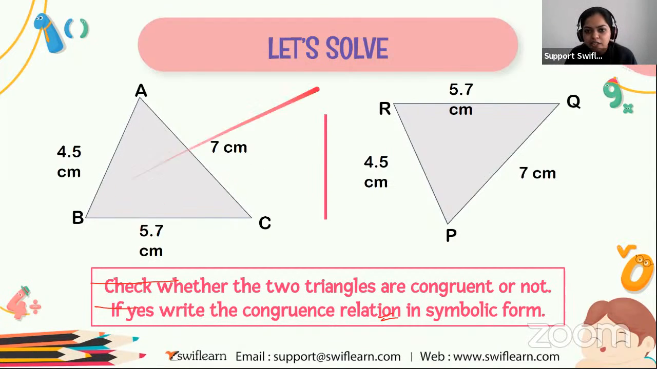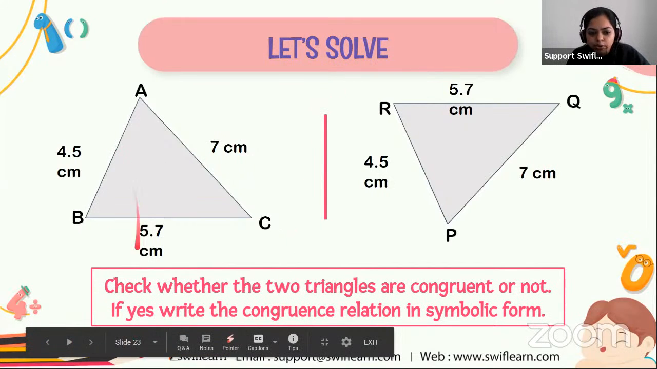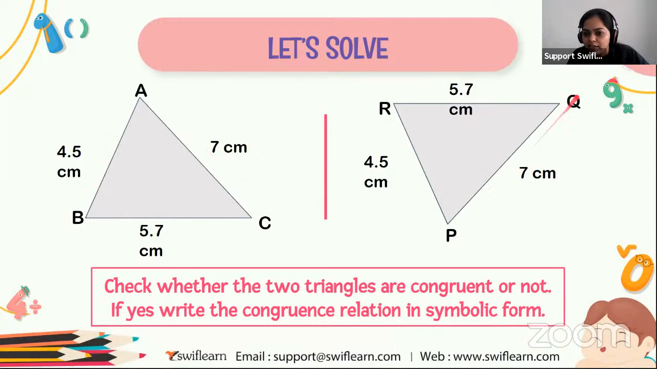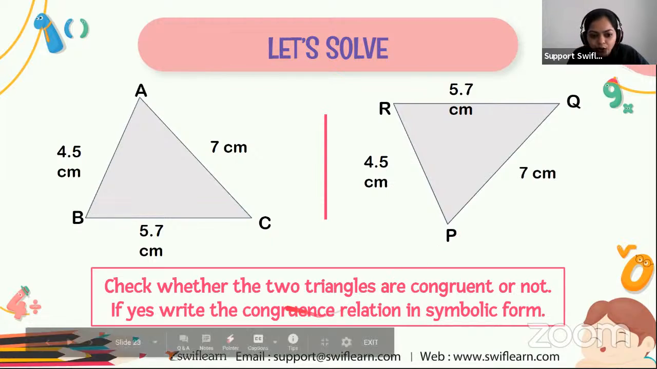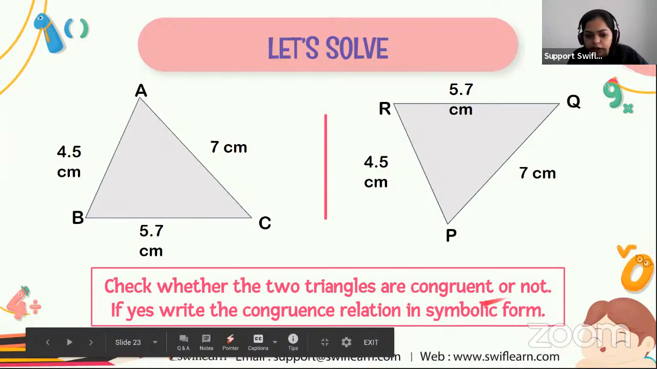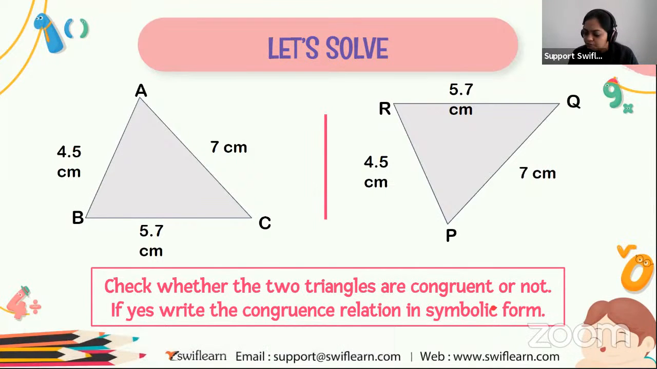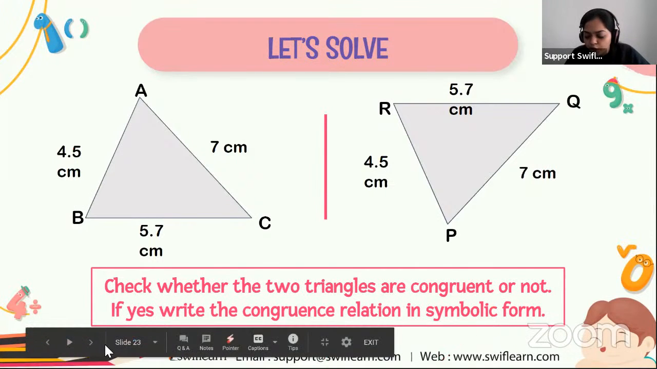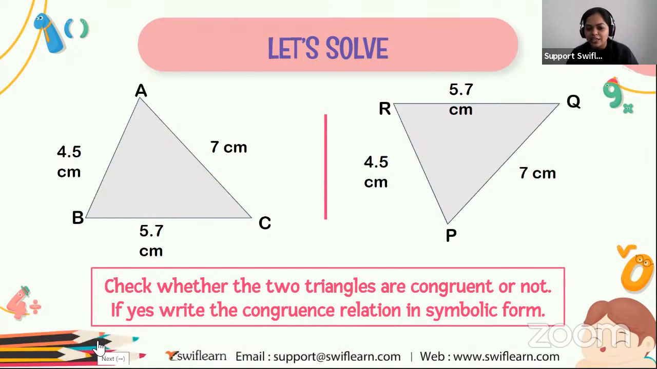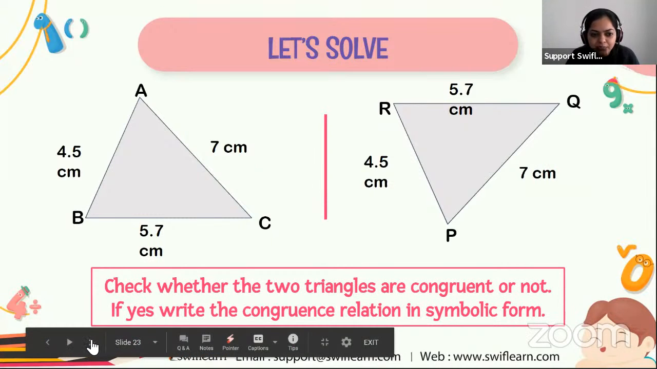Okay. So here is the question. Let me just remove all my drawings. Yeah. So here is one question. Here, the first triangle is triangle ABC and the second triangle is triangle PQR. So here you have to check whether the two triangles are congruent or not. If yes, write the congruence relation in the symbolic form. Okay. So let's solve this question together. What do you all say? Let's solve this together.